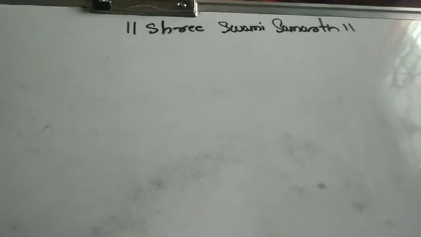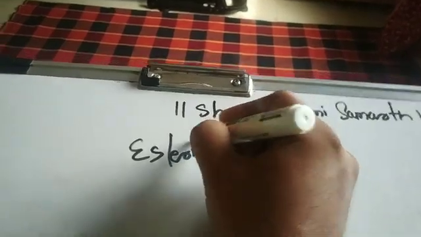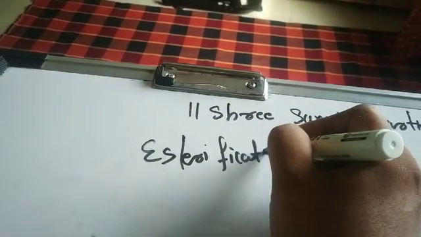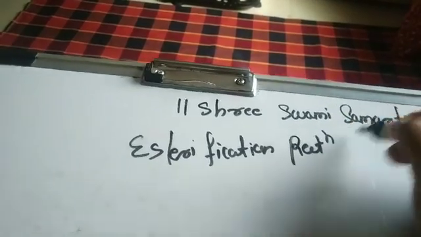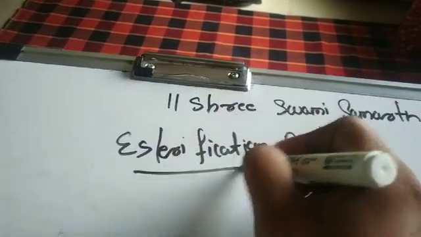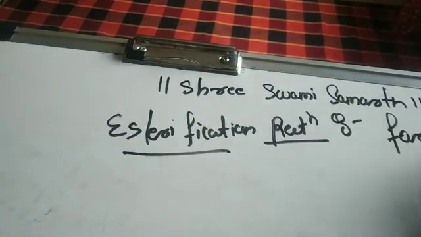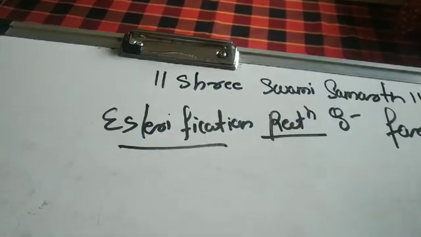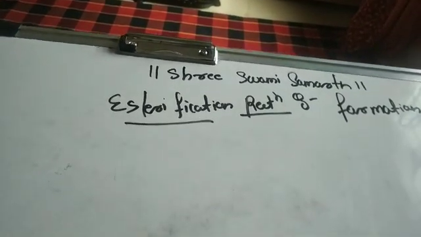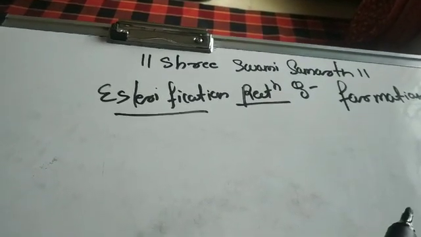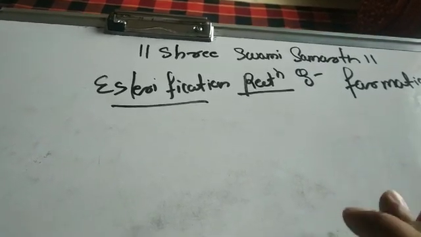Okay, so the next reaction we are going to learn is the esterification reaction. So what is this esterification reaction? Esterification reaction is nothing but the formation of ester. See, this particular reaction also involves the cleavage of the OH bond.